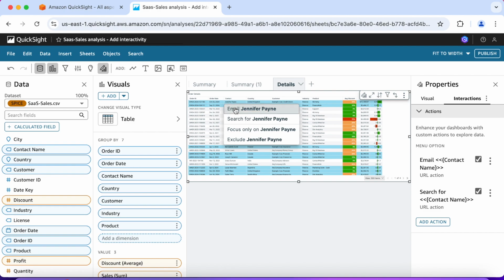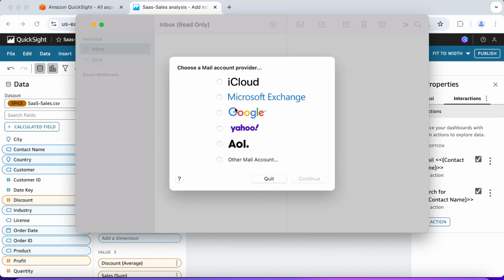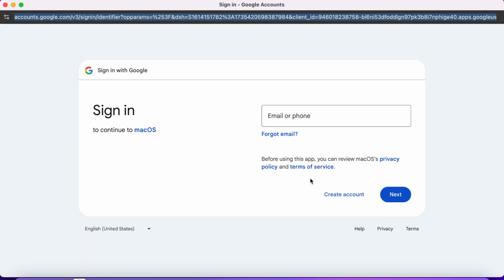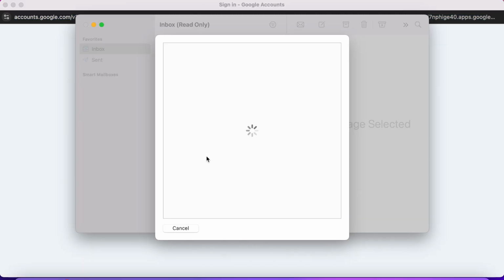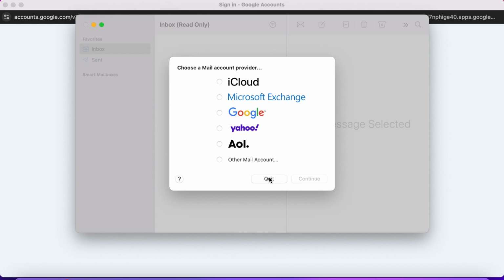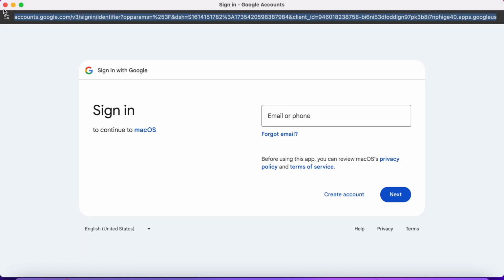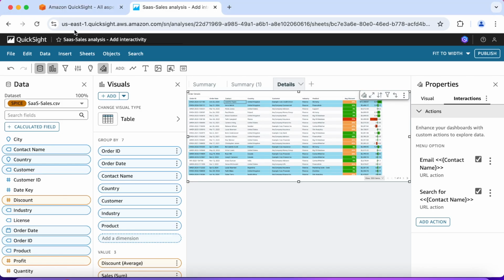Let's go to Jennifer. And it will open up and it would automatically populate that information in your email settings. I'm not logging in, plus we're not trying to email a customer for this demo. But that gives you an idea that link was working.